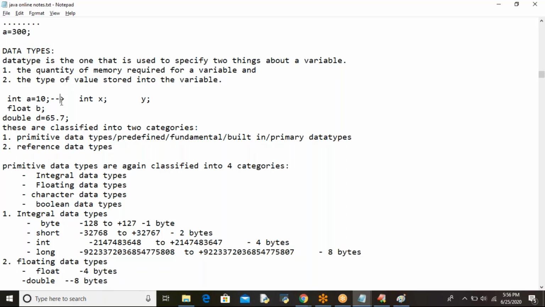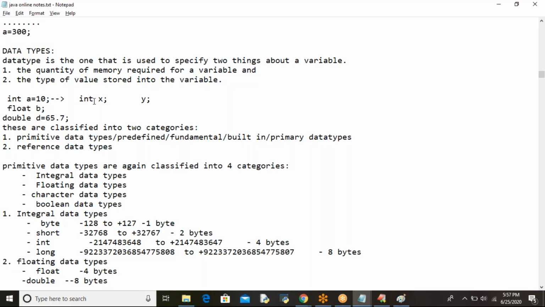For example, let us consider int a = 10. In Java, int occupies 4 bytes, float occupies 4 bytes, and double occupies 8 bytes. Here, a is a variable. Now I'll ask one question. Let's consider int x. x is a variable here, right? How much memory does that x variable need? You'll say 4 bytes. How are you going to say that? By seeing this data type only, you are telling that the x variable requires 4 bytes of memory.